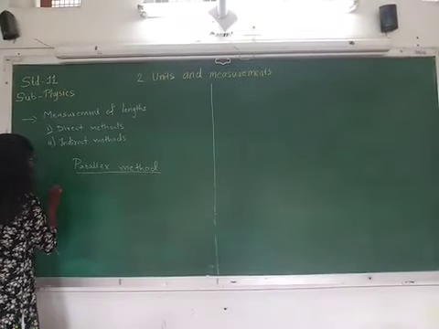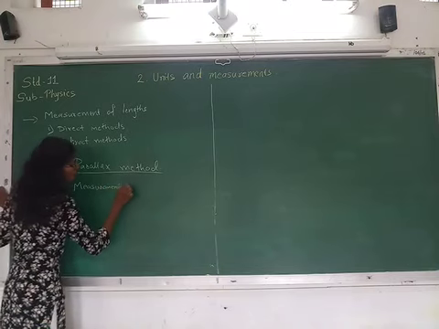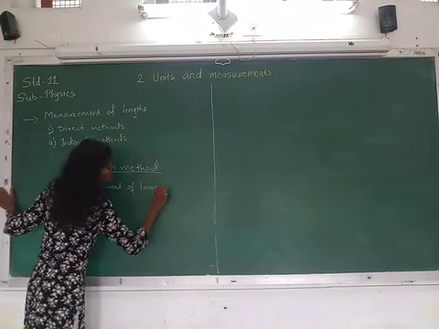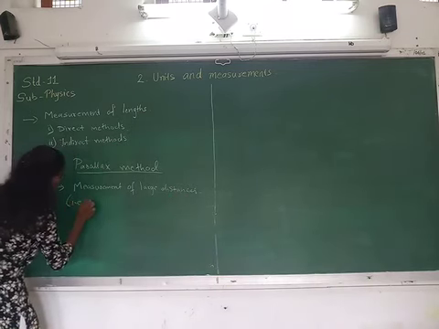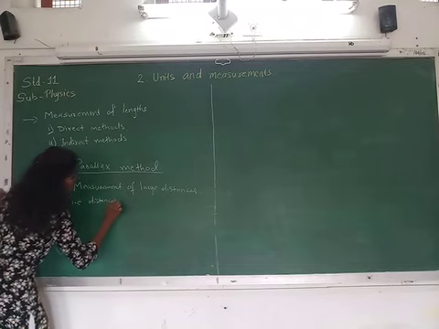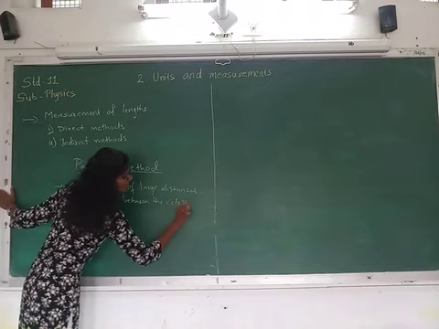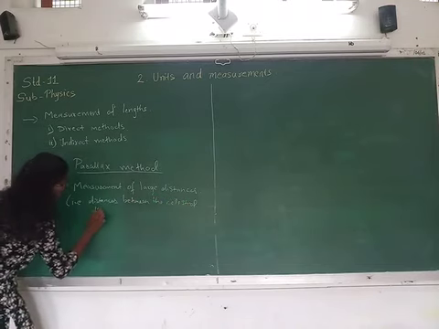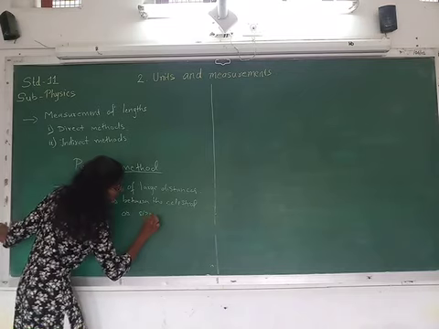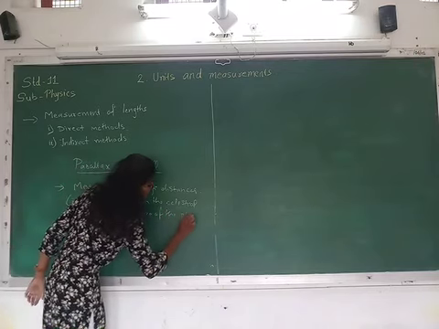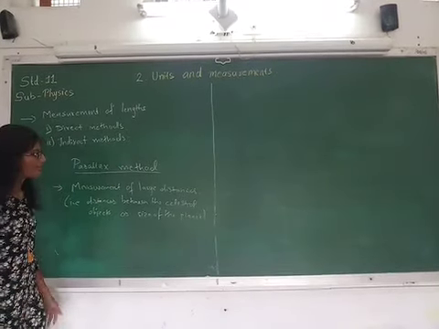So, as I said, parallax method is for measurement of large distances, that is distances between the celestial objects, or you can also determine the size of the planet with the help of this parallax method.